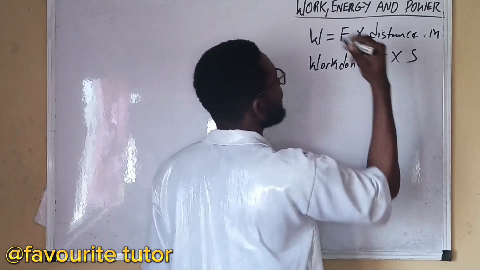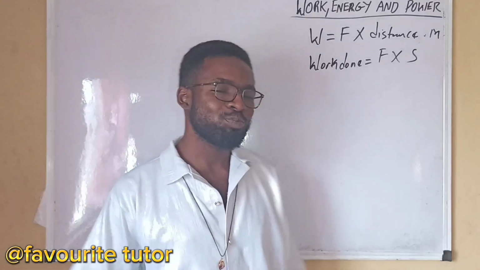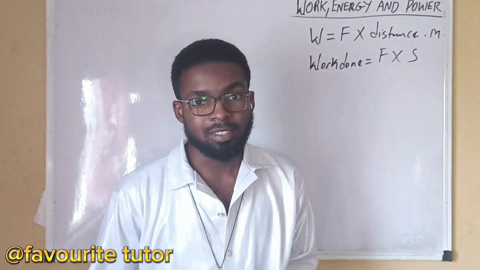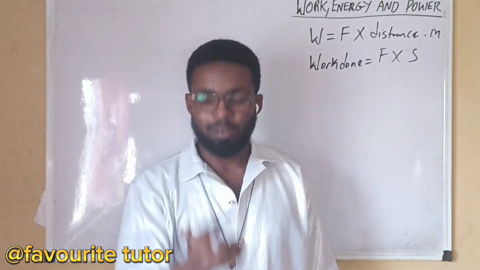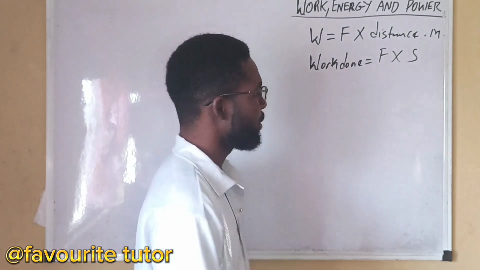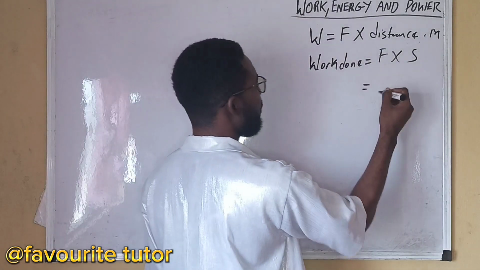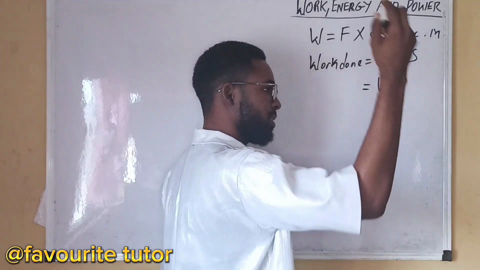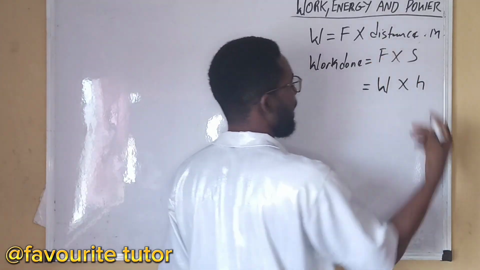There are other cases where we say a falling body, for instance, a body coming down due to gravity under free fall. So we can say that work done is also weight times height.